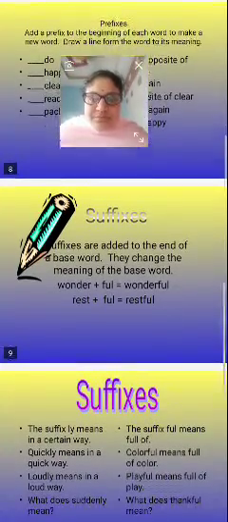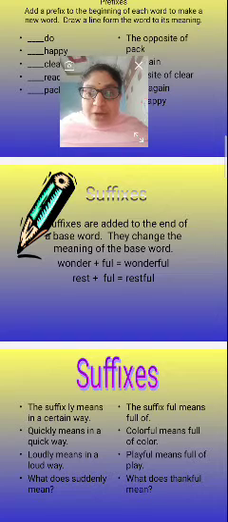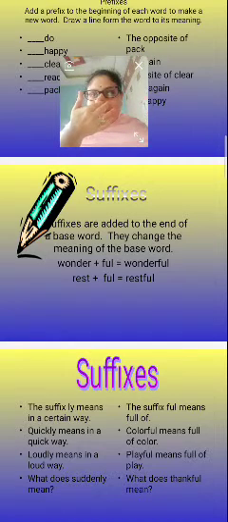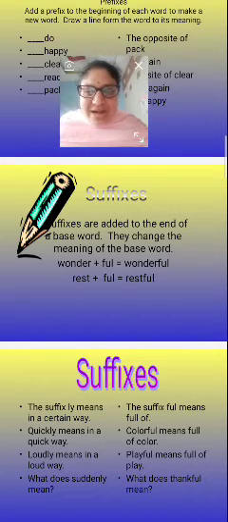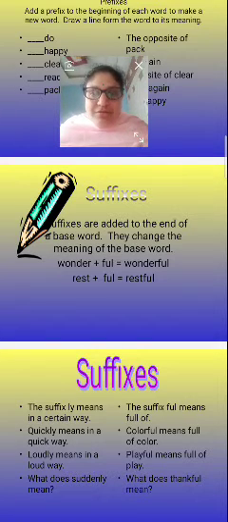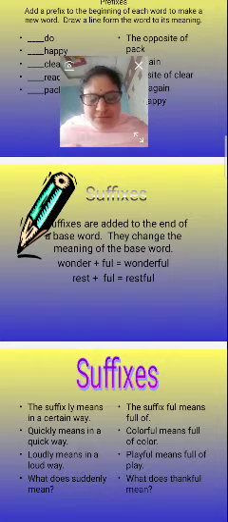Next, suffixes. The difference between prefixes and suffixes is that suffixes are added to the end of a base word. They change the meaning of the base word. Prefixes and suffixes are opposite to one another. Prefixes are added in front of the base word, at the beginning of the word. Suffixes are added at the end of the word. Both prefixes and suffixes change the meaning of the word.